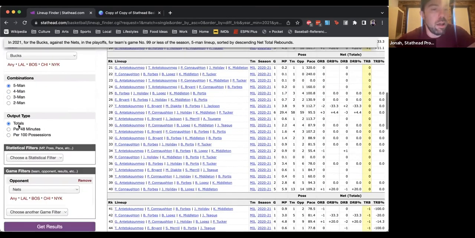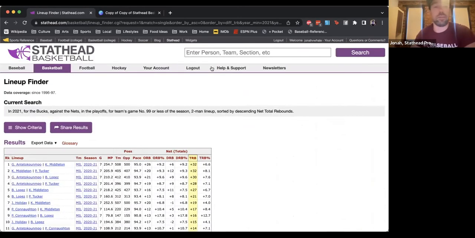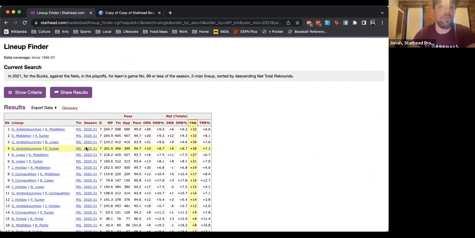You can, again, toggle between per 48 and per 100. And you also don't have to limit yourself to 5-player lineups. You could look at 4-player combinations, 3-player combinations, or duos, and it'll just show you, regardless of the other players, here are the stats when these two guys are on the floor together.